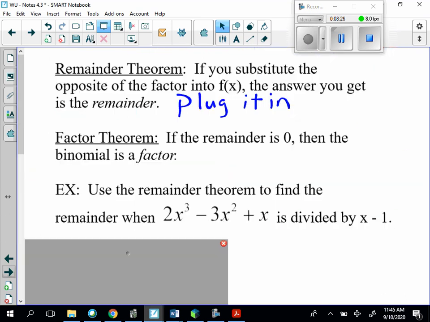They're saying that the remainder theorem says if you substitute in the opposite of the factor, which is the possible 0, the answer you get is the remainder. The factor theorem says if the remainder is 0, then the binomial is a factor.